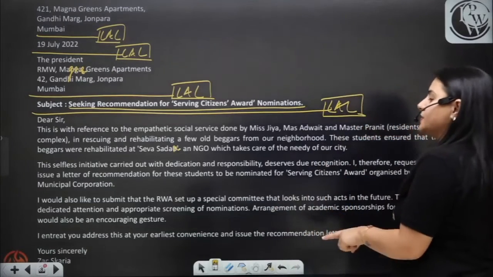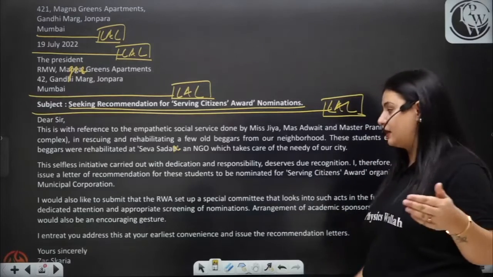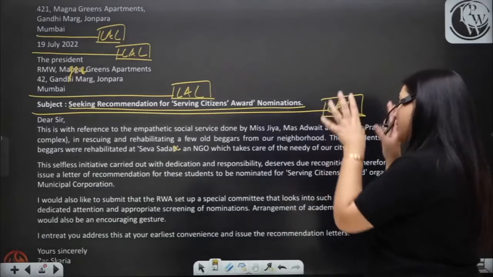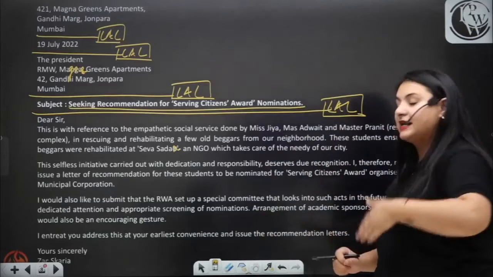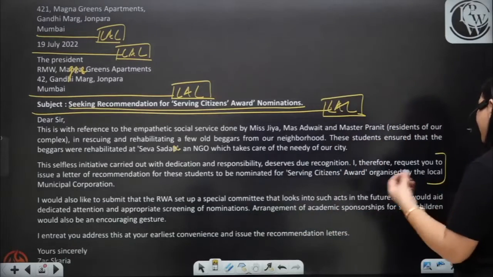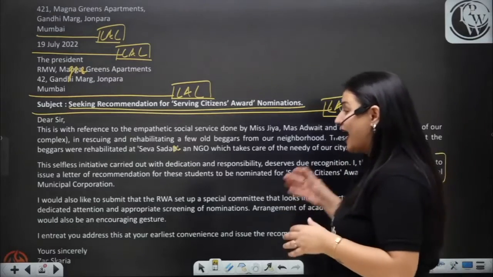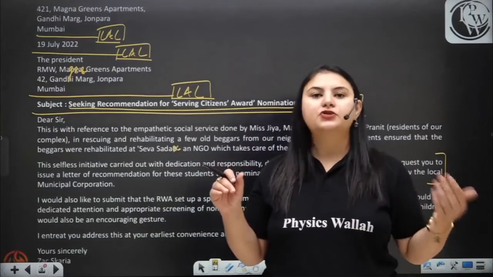I would also like to submit that the RWA set up a special committee that looks into such acts in the future. This would ensure dedicated attention and appropriate screening of nominations. Arrangement of academic sponsorships for such children would also be an encouraging gesture, as we saw in the question. What did she do?